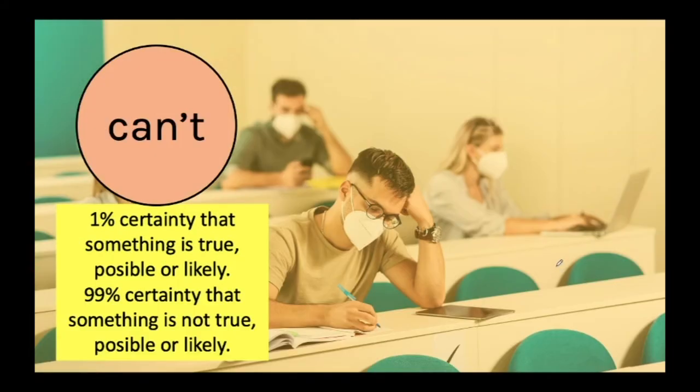And finally, we have can't. We use can't when we have a certainty of only 1% that something is true, possible, or likely. Or you can say that you have 99% certainty that something is not true or something is not possible or is not likely. Are you hungry?